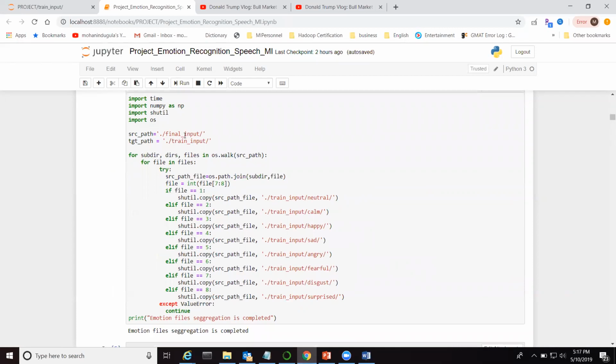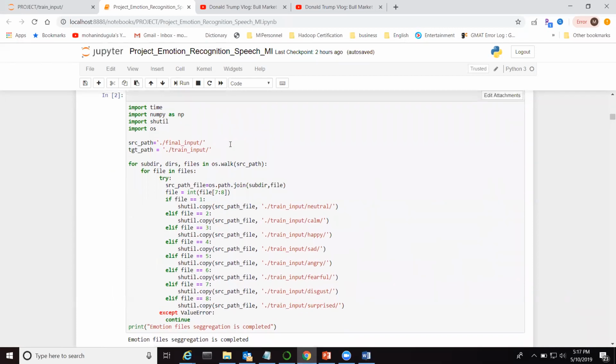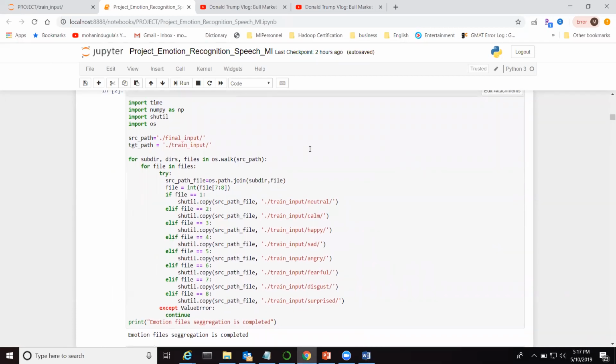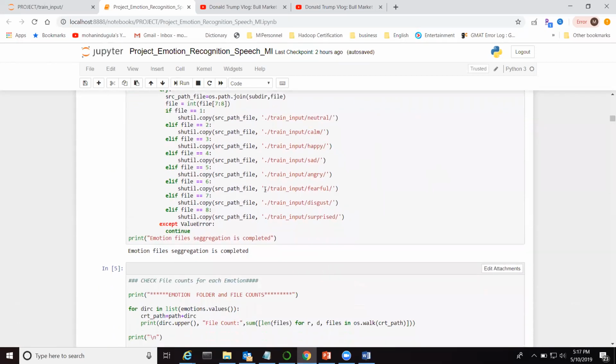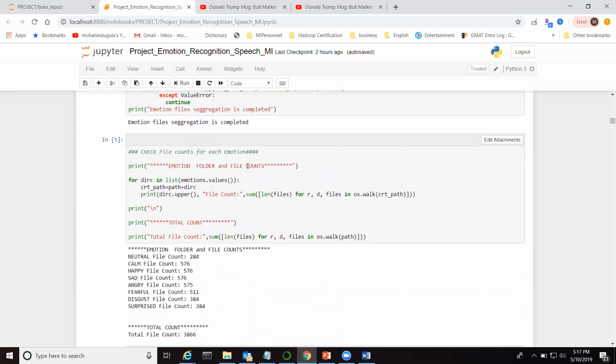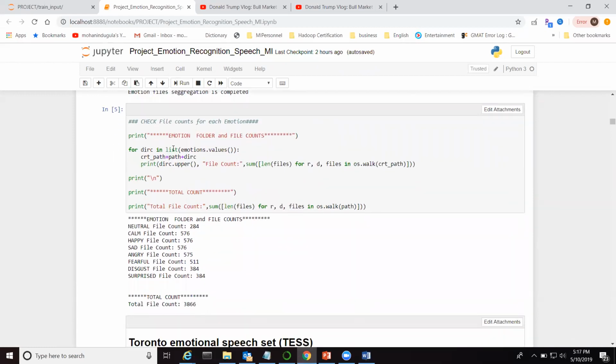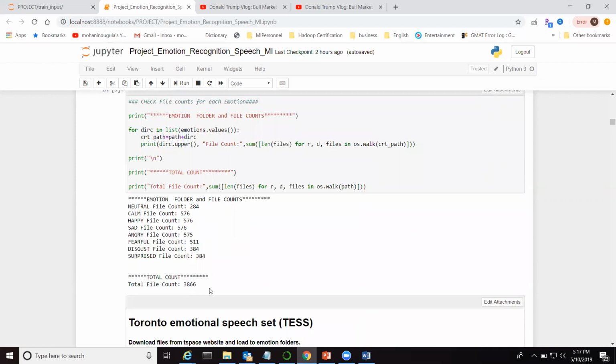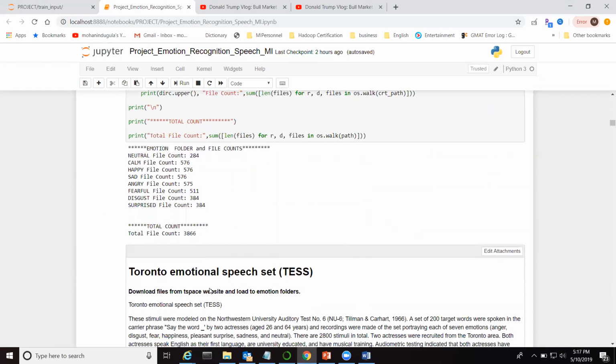From the input location, I used this code to segregate the data based on the emotion digit number. This code will identify each file and move it into the respective emotion folder. Once segregation is done, I take the file count. In total, I'm taking 3,866 files from RAVDESS, the first dataset.